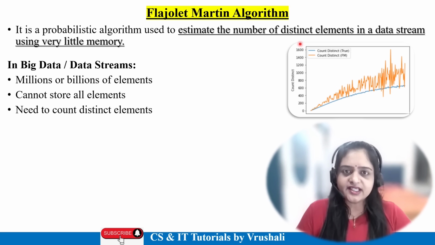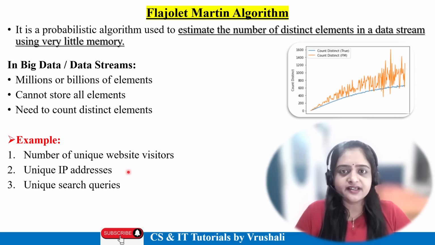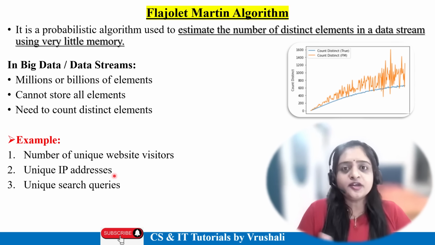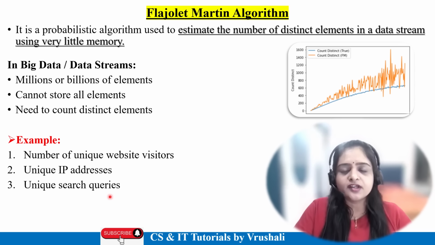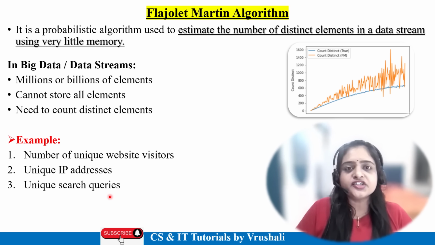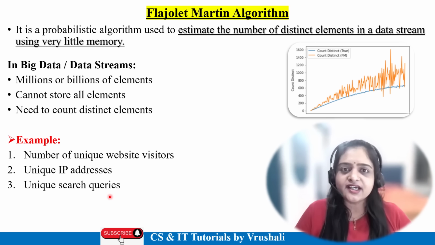Let's understand with examples. On a daily basis, a number of unique website visitors are generated, right? In a particular network, unique IP addresses connect. On a daily basis, unique search queries are generated. For example, a particular person wants to search information about big data, another person searches application of big data, another person just searches big data, right?